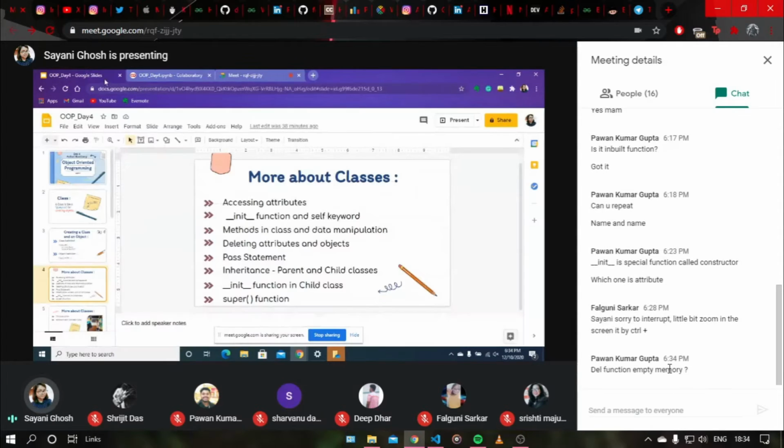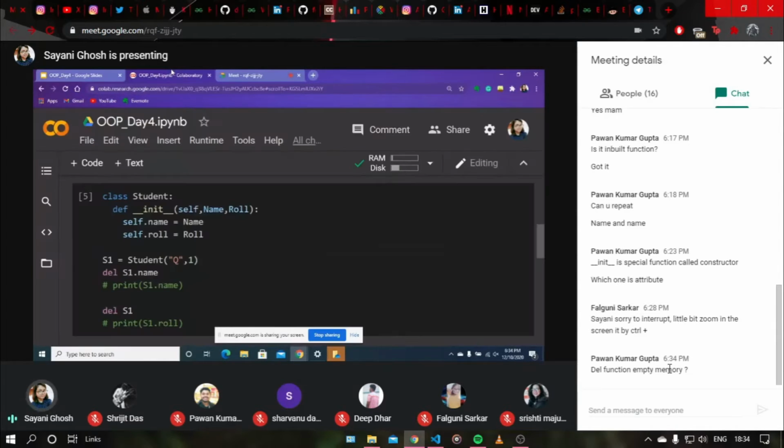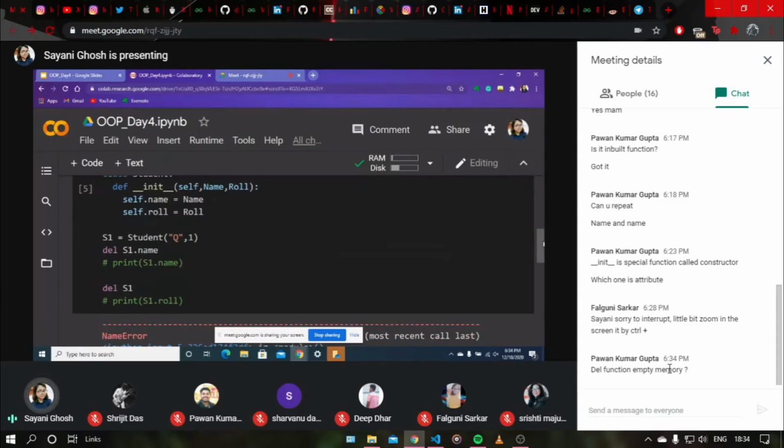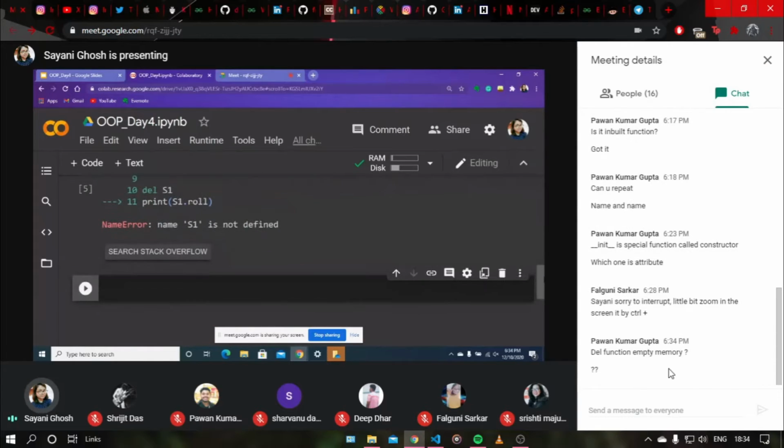Okay, so moving on. The next topic is the pass statement. As you already know, the pass statement makes a dummy statement. That means it does nothing, right? Okay, someone asks: does the del function empty memory?